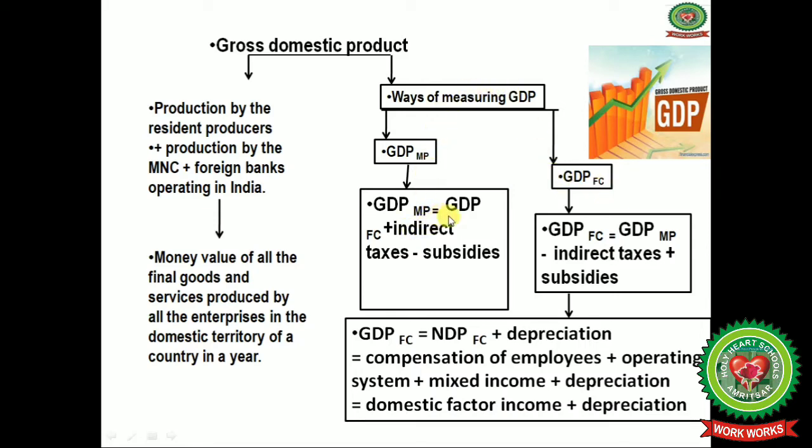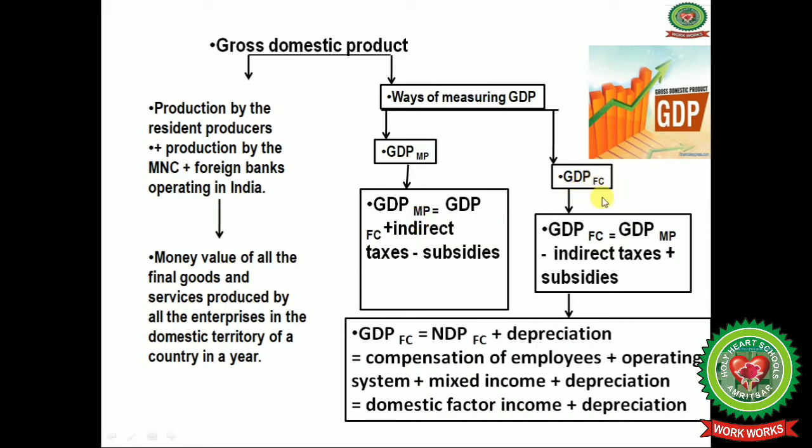GDP at market price equals GDP at factor cost plus indirect taxes minus subsidies. As you know, factor cost includes services by laborers and human services, but not the indirect taxes and subsidies. So indirect taxes will be added and subsidies will be deducted, and you will get the GDP at market price, meaning the prices of whatever production there is will be decided.